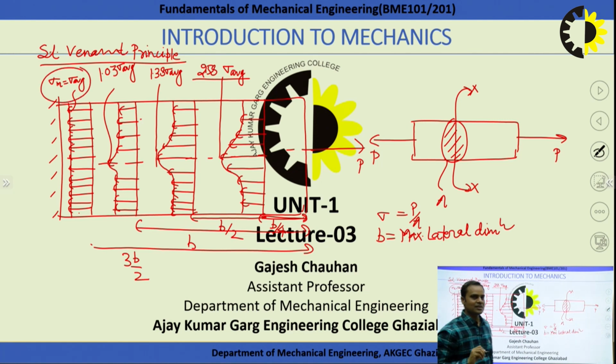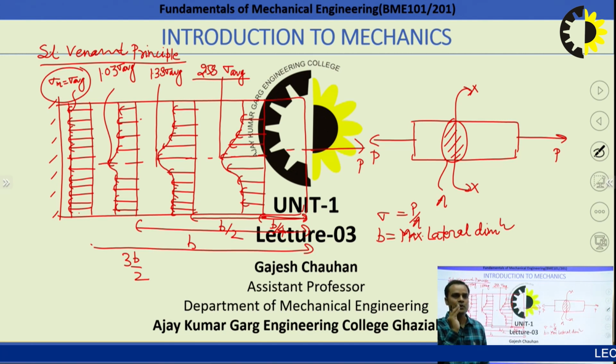So according to the Saint-Venant principle, at the cross section and the point at which the force is acting, the body will offer more resistance. When the body offers more resistance, the value of stress will be maximum. So the answer to this simple question is that the stress will be maximum at a point or in a line which is near the point of application of the load, right?